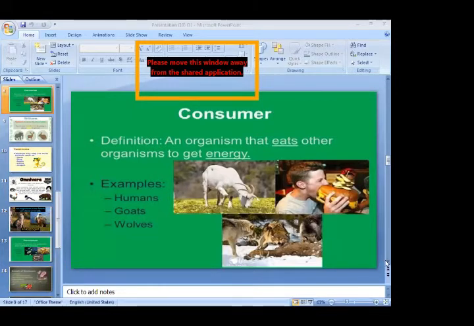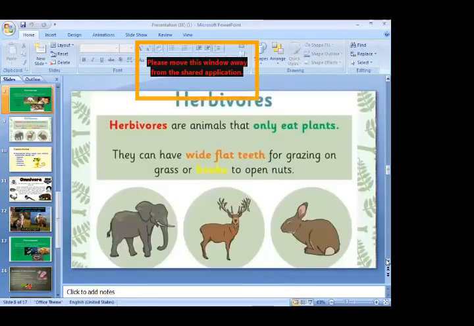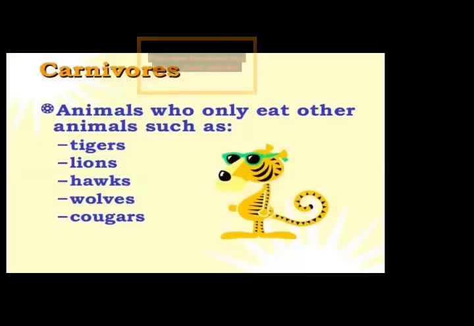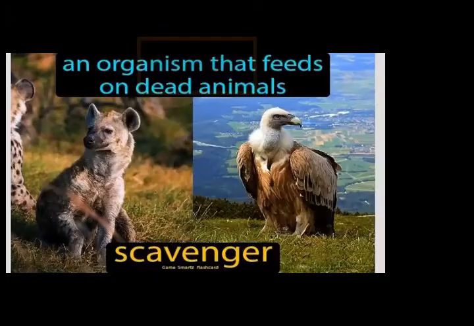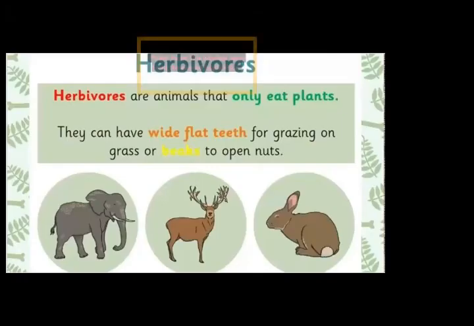Consumers include four things: herbivores, carnivores, omnivores, and scavengers. Now start with herbivores. So what is a herbivore? In the world, all types of animals, including human beings, are consumers, and they eat different things.